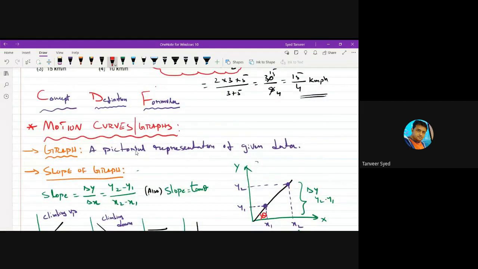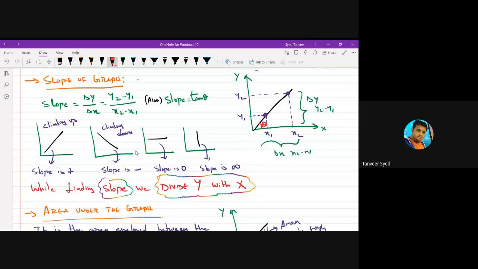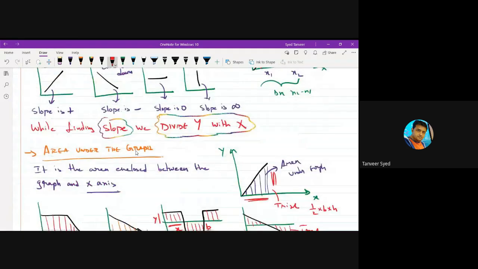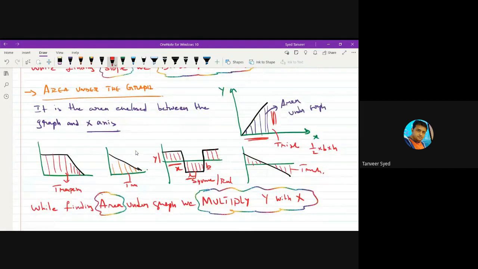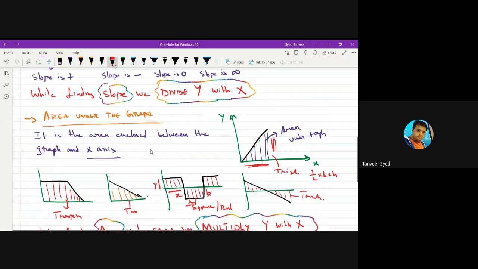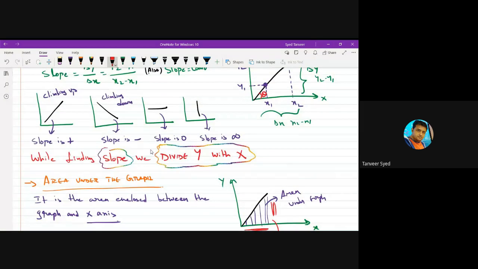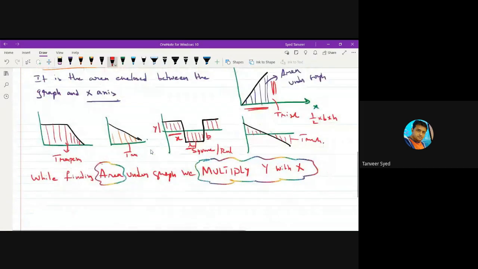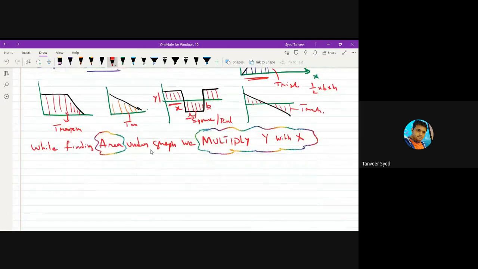This is what we mean by a graph, and what techniques we use to extract information from a given graph. Only two techniques are there: slope or area. So for a given graph, 70 to 80% of the questions based on graphs will involve finding slope or area. And you should understand which to find in which situation. You should find slope where you get division in the formula, and you should find area where you get multiplication in the formula. You will see those examples, you will understand it then. But remember this point now.